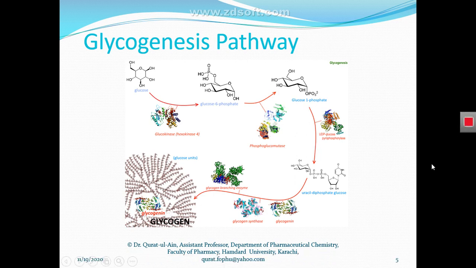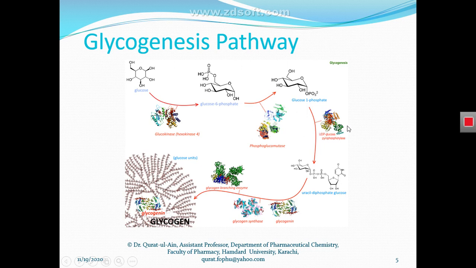In the third step, glucose 1-phosphate converts into uridine diphosphate glucose by the action of the enzyme UDP glucose phosphorylase. What does this UDP glucose phosphorylase do here, how does it convert glucose 1-phosphate to uridine diphosphate glucose?